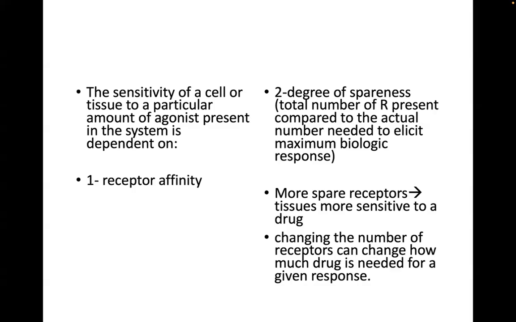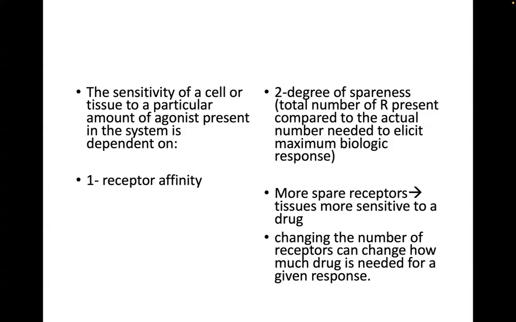So this is the total number of receptors present compared to the actual number of receptors that need to be occupied to elicit maximum biologic response. So number two suggests that the presence of spare receptors is a determinant of the sensitivity of a cell or tissue to a particular agonist drug.